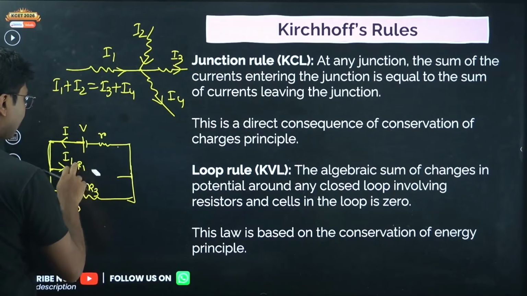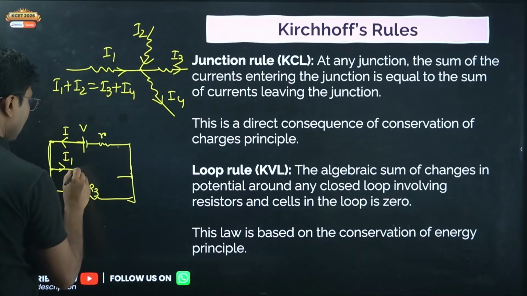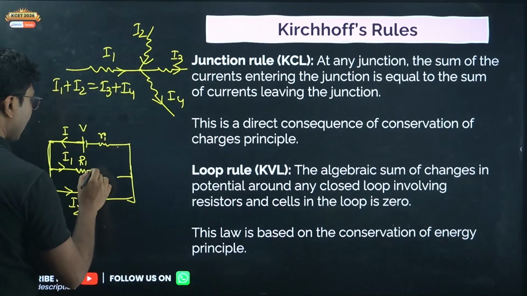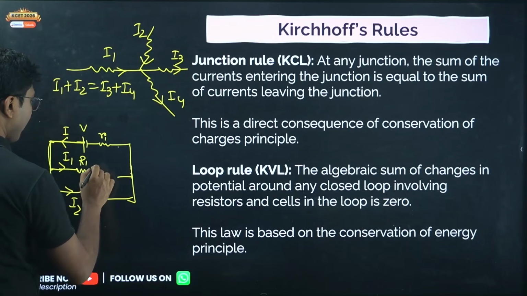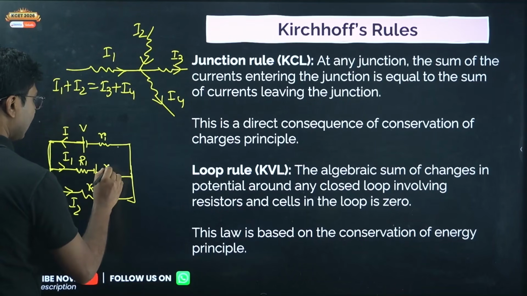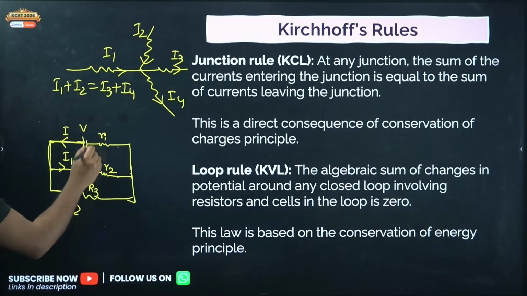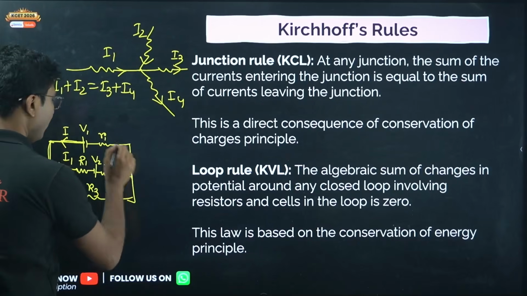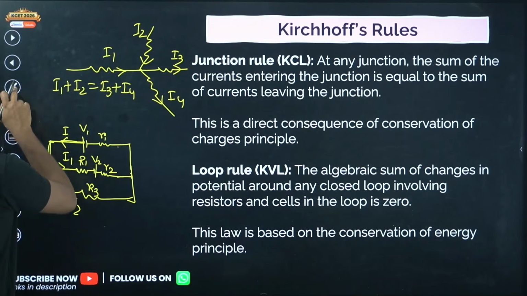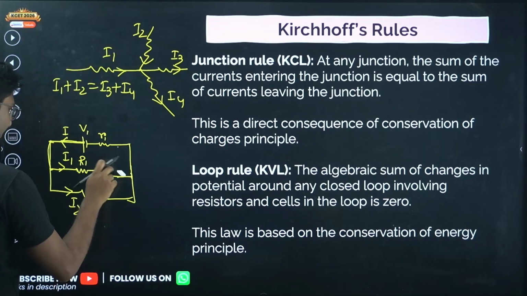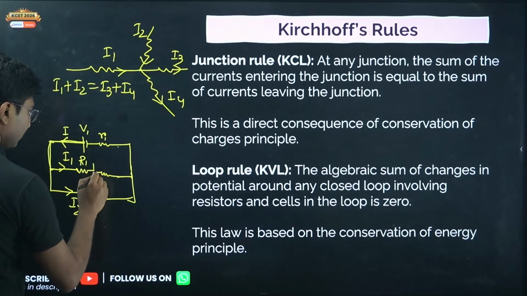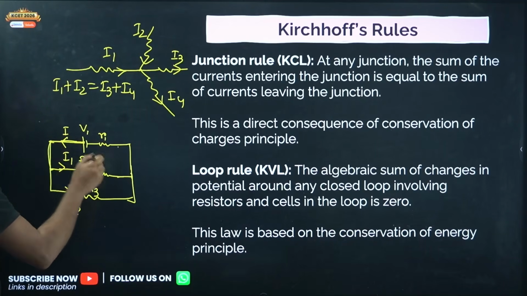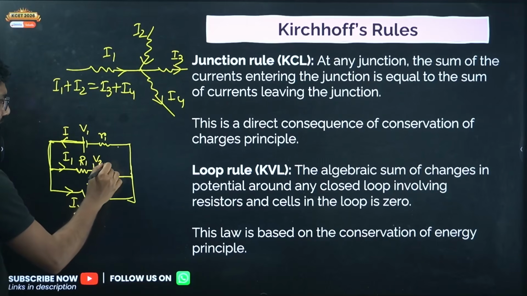Okay, suppose there is one more cell added in the middle. So this is say R1, and this is small r1, and we have a cell which is connected like this. We have one more cell here, and this cell is connected in the reverse polarity. So this is the same polarity, sorry. This cell is trying to send a current in this direction, this cell is trying to send a current in the opposite direction. Okay, so that's why they are called reverse polarity.